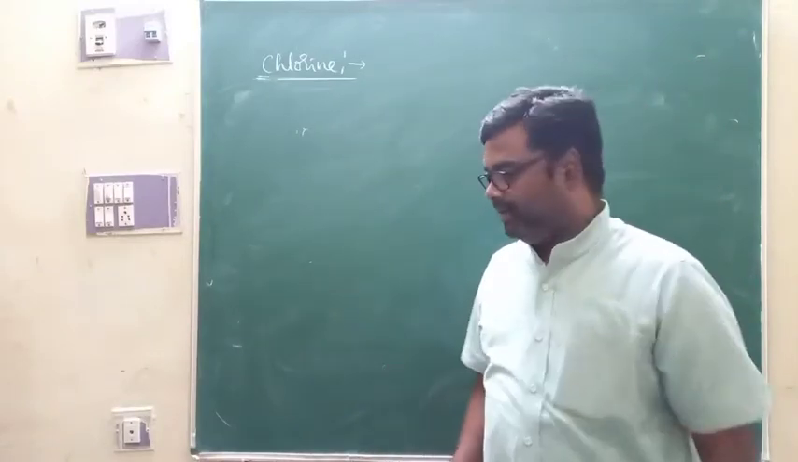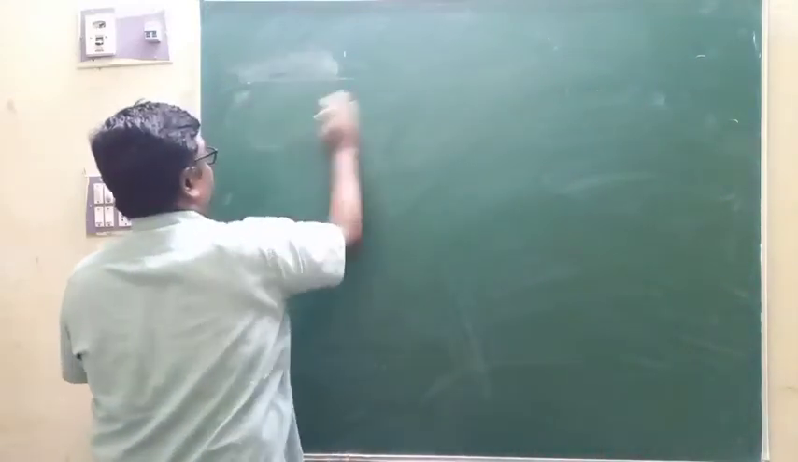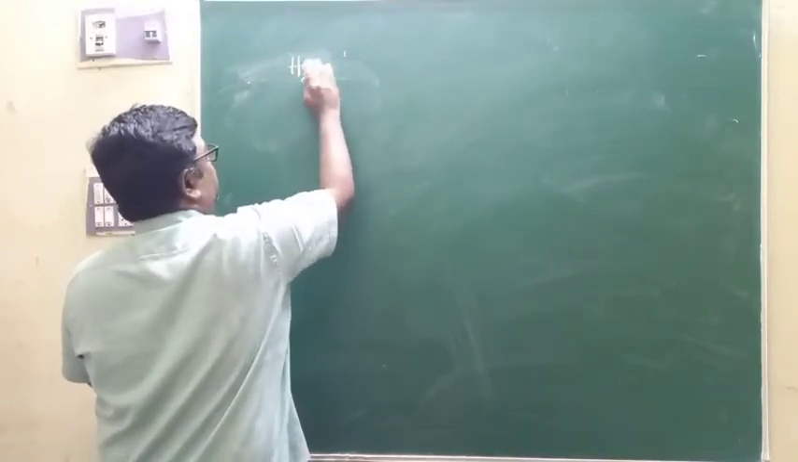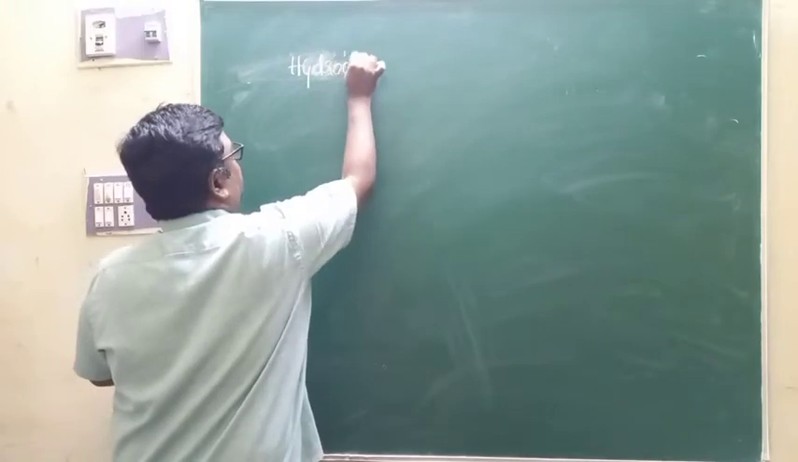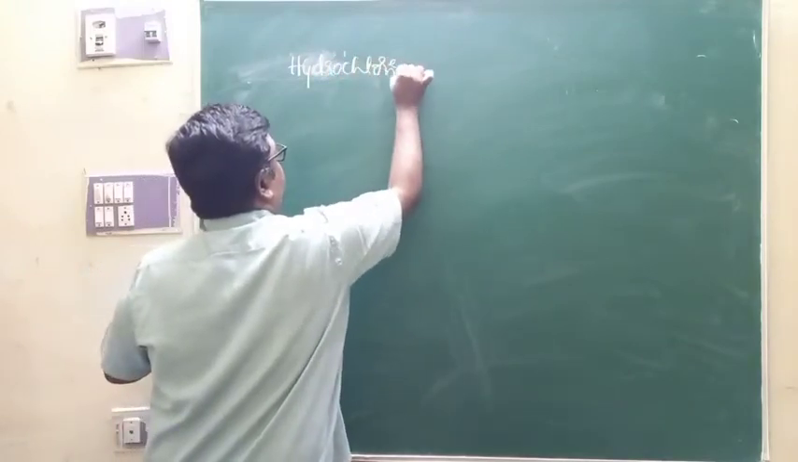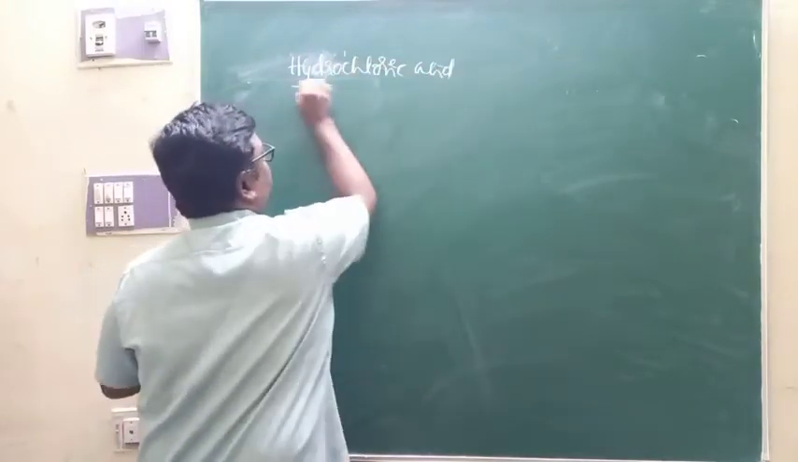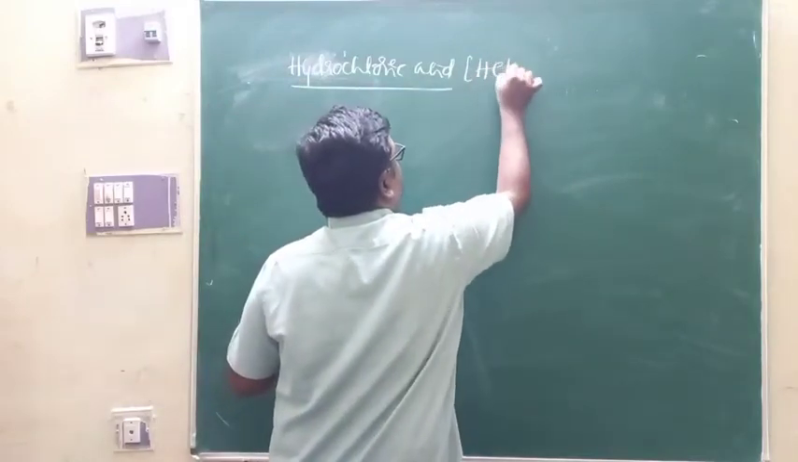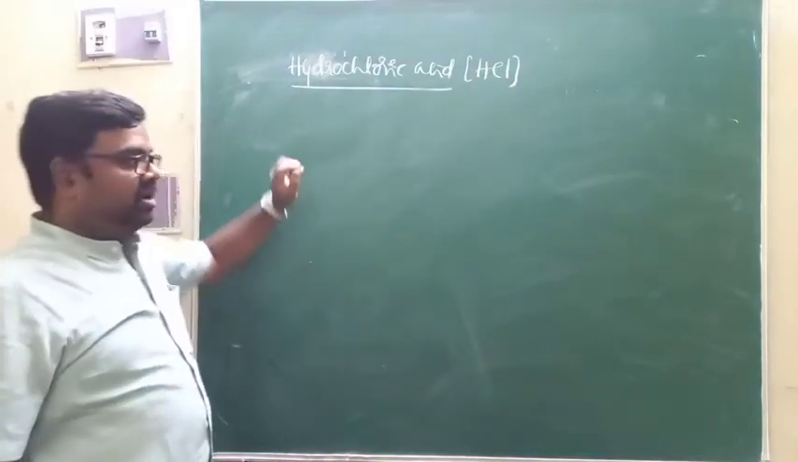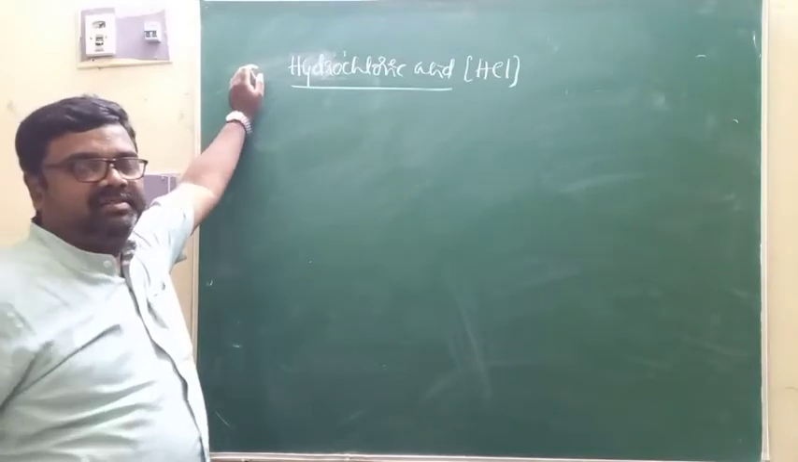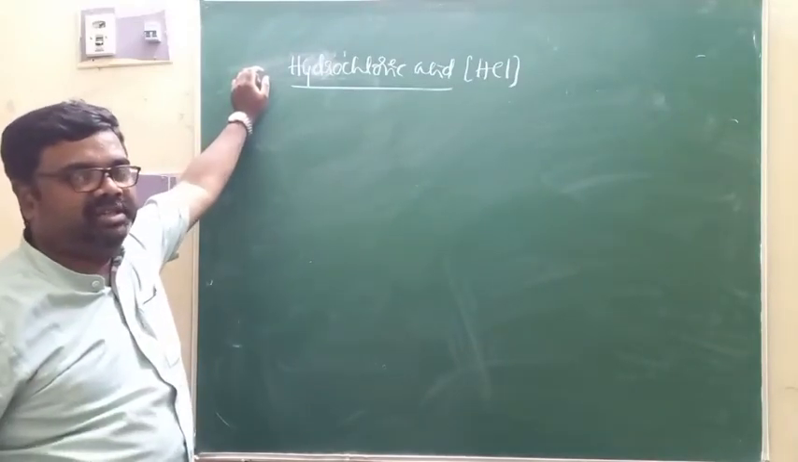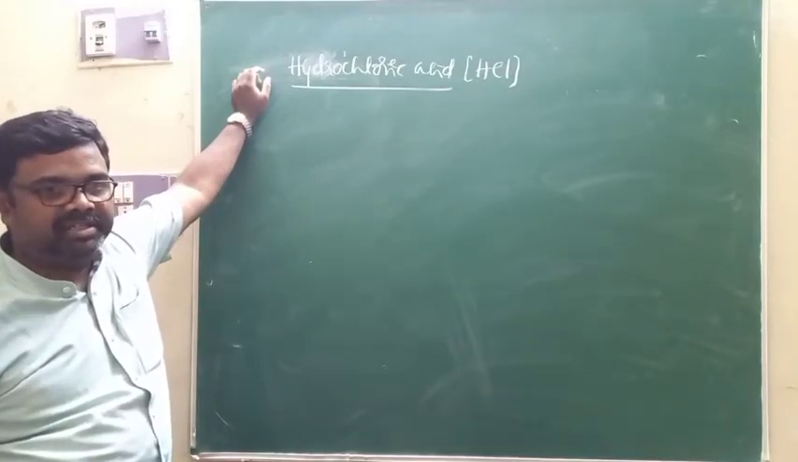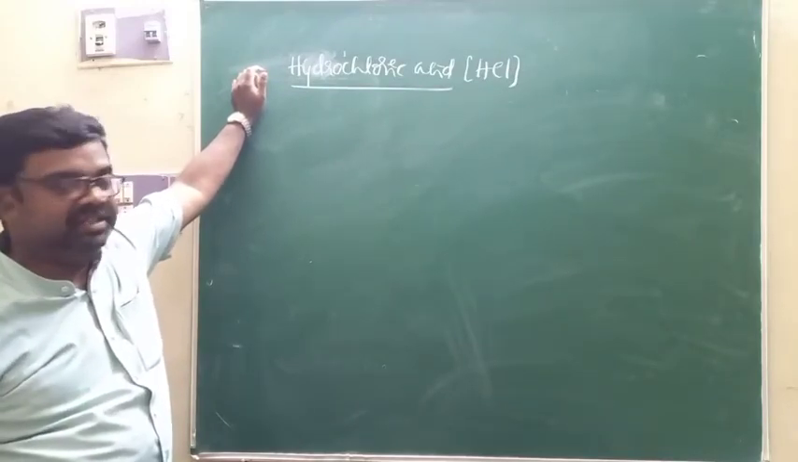Now at this moment, you are supposed to study one of the compounds of chlorine, that is hydrochloric acid. The formula is HCl. It is a colorless, pungent smelling gas, highly soluble in water, and can be easily liquefied by applying pressure. This is what we call hydrochloric acid.